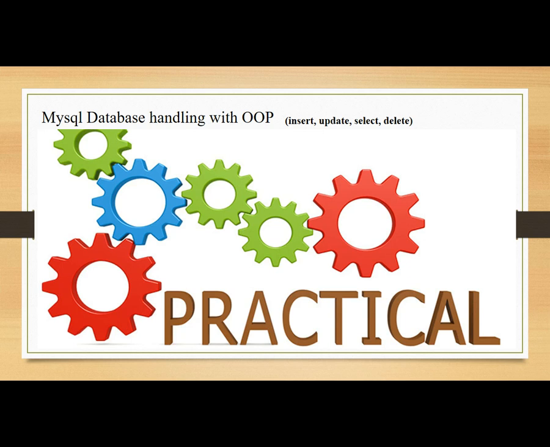Now, the last topic of unit number 1 is actually a practical. From here, we'll get more focused on the subject. Up to this, it's okay. The topics are just lightly discussed because in an object-oriented programming language like C++, you will learn all those topics in detail. So the last topic to be discussed is MySQL database handling with OOP, and the four separate functions we have to perform are insert, update, select and delete.